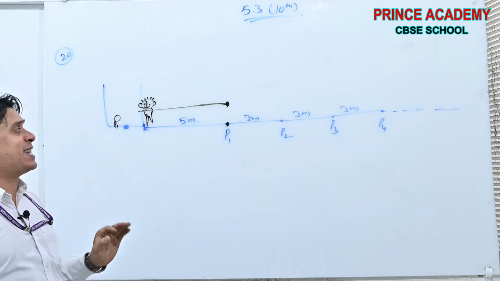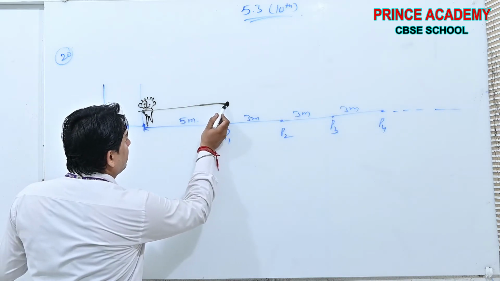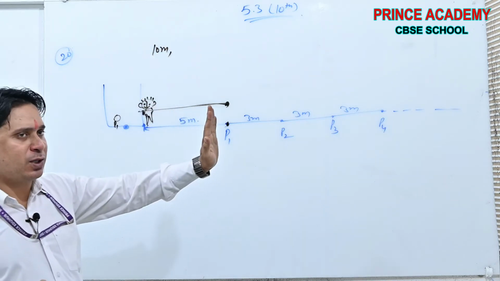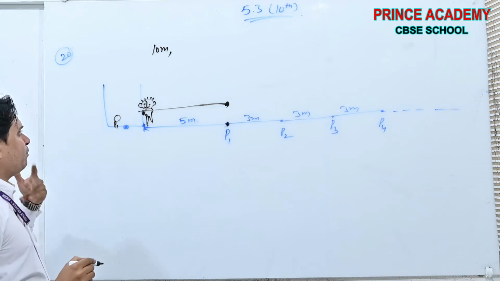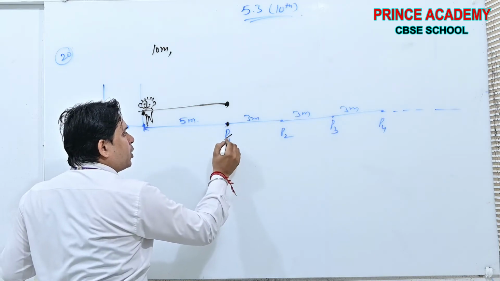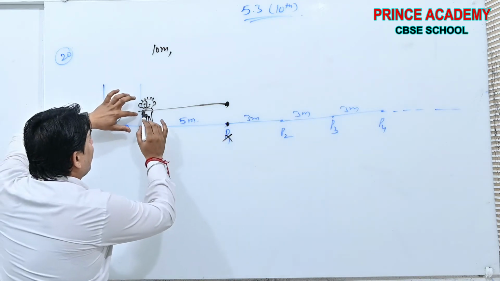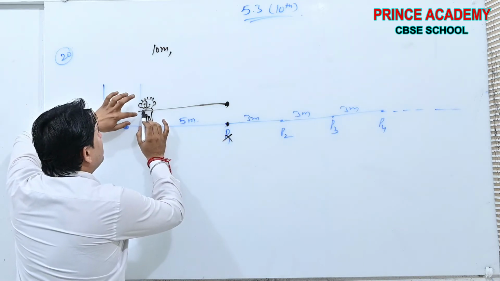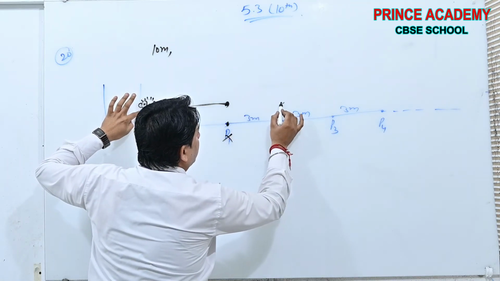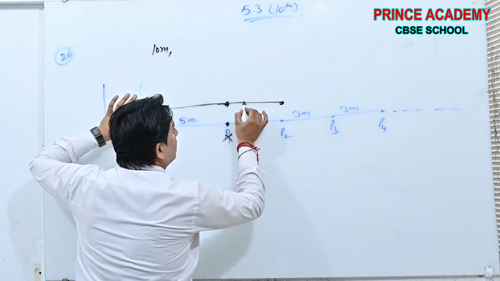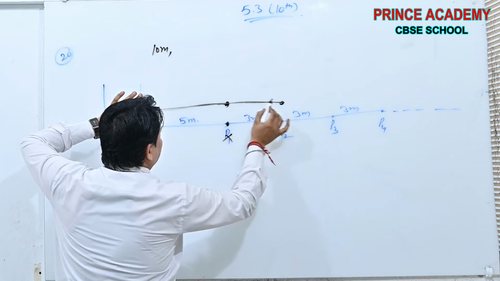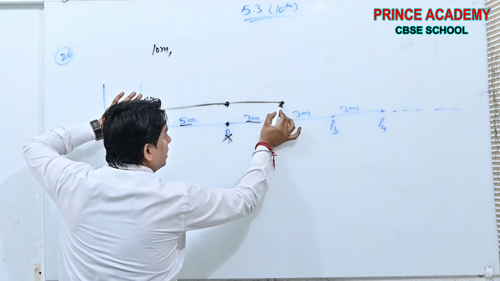How many distance he covered? 5 plus 5, 10 meters. Okay, 5 plus 5, 10 meters. Done? Then see. Now again he is at this position. Now this potato is over now. Then he or she, whoever is, will start running toward the direction. I am using he. Okay, don't get confused. He will run how much distance? 5 plus 3, 8 meters.